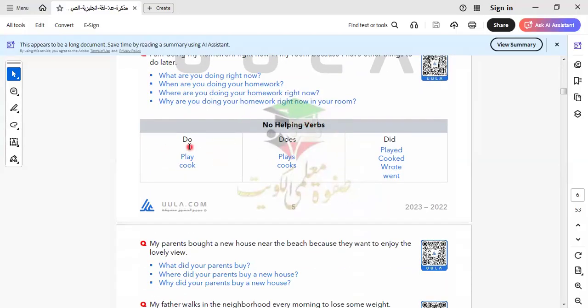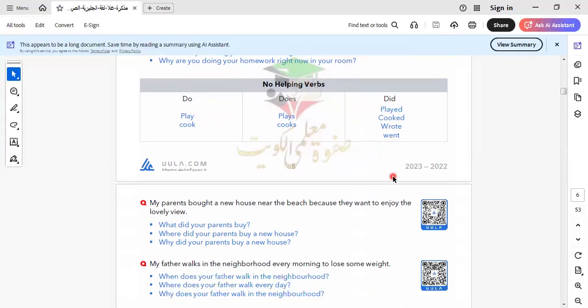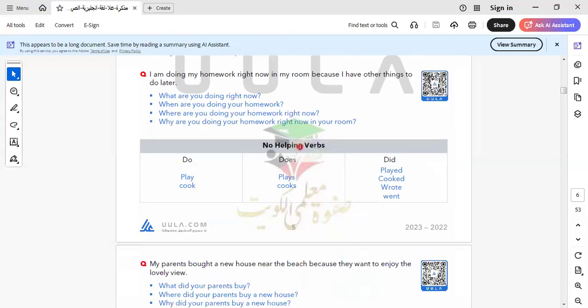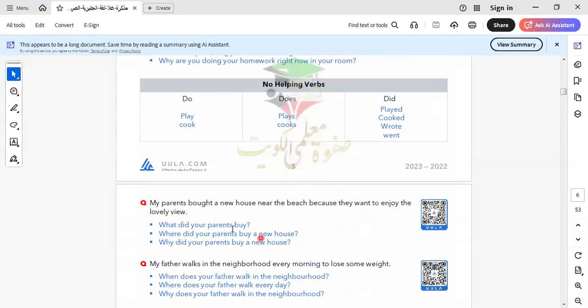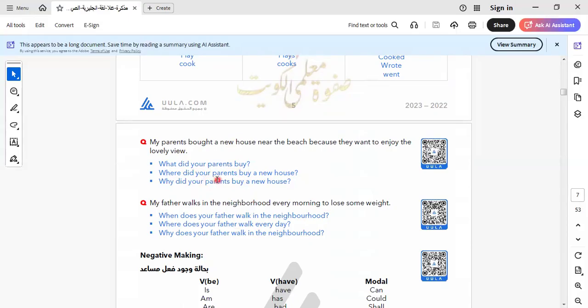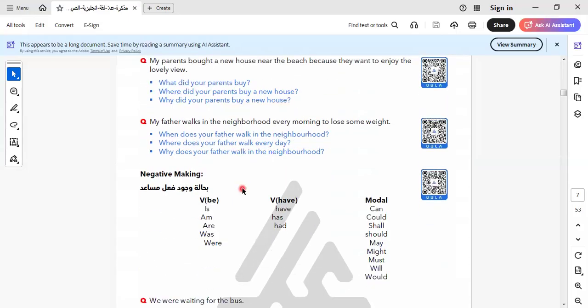As helping verbs we also have do, does and did. So in these questions we saw when we use the modals, the verb to be as a helping verb, and the verb to have. Here in this part we use do and does. Like this one: what did your parents buy? So here I ask about what the parents bought. So here we have did, and when we answer, the verb must be in the past form. Where did your parents buy a house? Why did your parents buy a new house? So here is the reason for buying a new house.